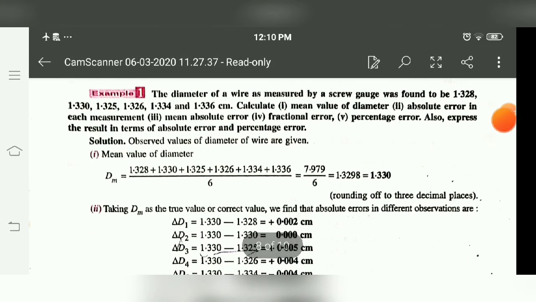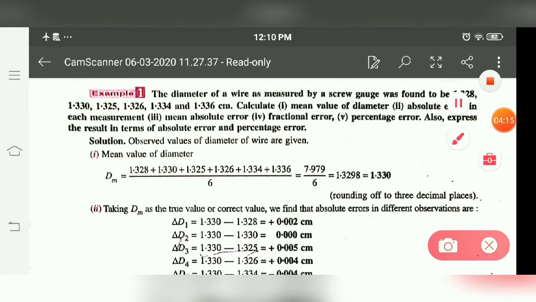Next we are going to do an example of all these errors we have considered. Suppose we have the diameter of a wire, and there are a number of observations of the diameter: D1, D2, D3, D4, D5, D6. Six diameters are given. First you have to calculate the mean diameter value. This mean diameter value gives you the true value. Then we have to find the absolute error in each measurement, mean absolute error, fractional error, and percentage error. Also express the result in terms of absolute and percentage error.